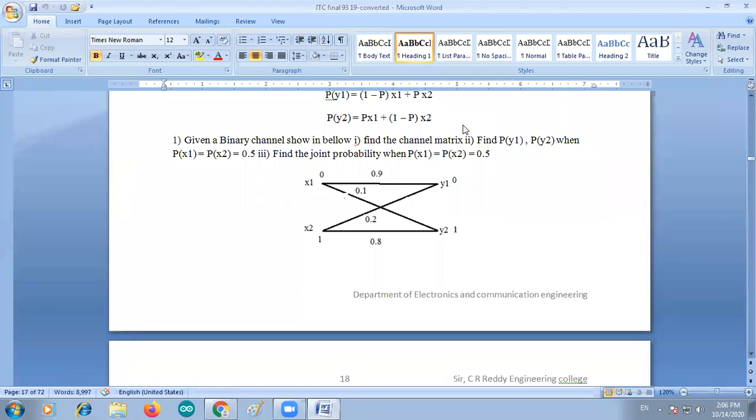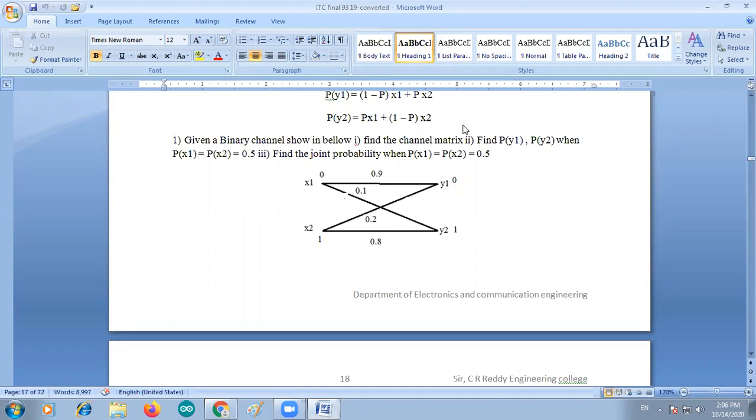The set of elements of x and of y are there. In the channel transition matrix, we can arrange the elements in rows and columns. So the channel matrix gives the relation between the input and the output.